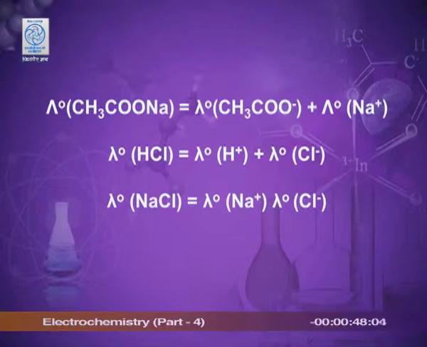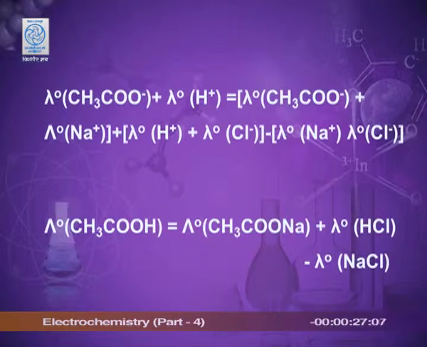These are sodium acetate, which has the contribution of acetate and sodium ions, hydrogen chloride, which is the contribution of the hydrogen and the chloride ions, and lambda m infinity for NaCl, which is the contribution of sodium ions and chloride ions. Simply by adding and subtracting the suitable values, we can find out theoretical value of lambda m infinity of acetic acid.